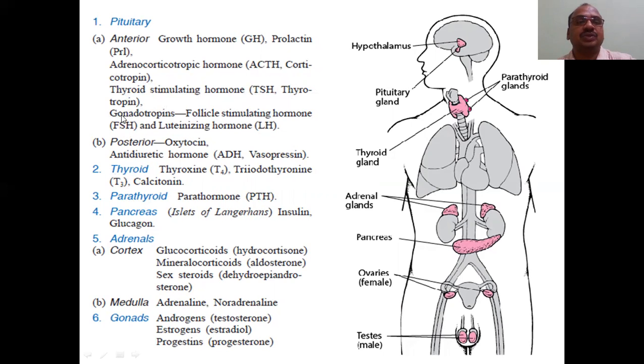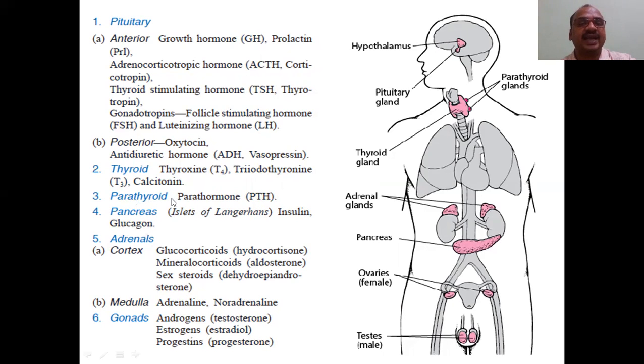Thyrotropin. Next is gonadotropin, acting on the gonads: Follicular Stimulating Hormone, FSH, and Luteinizing Hormone, LH. All these hormones we will see separately, as separate chapters. The pituitary gland is one separate chapter, thyroid is one separate chapter, parathyroid is one separate chapter. So we will discuss all the hormones separately. Here overall we will see what the endocrine system is and the names of the hormones only. The functions of the corresponding hormones will be in the next chapters.